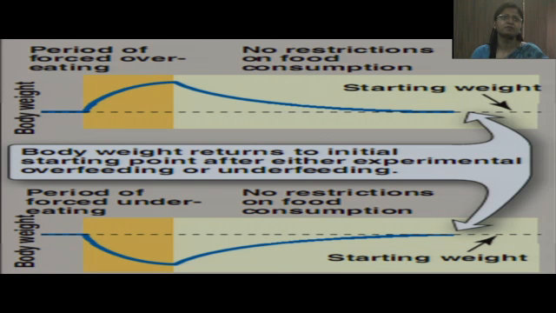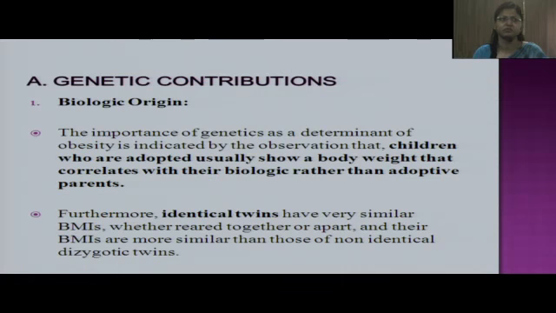This figure shows, this blue line shows the body weight. This is the initial body weight, and with the period of forced overeating, the body weight gets increased. But whenever this restriction is removed, it comes back to its original state or the starting weight. Same is the condition when there is forced undereating, the body weight falls, but it comes back to its starting weight as this restriction is removed. So body weight tends to return to the initial starting point when the restrictions are removed.